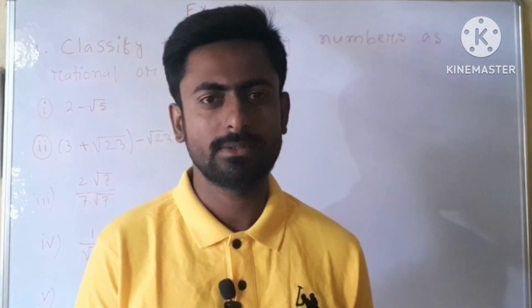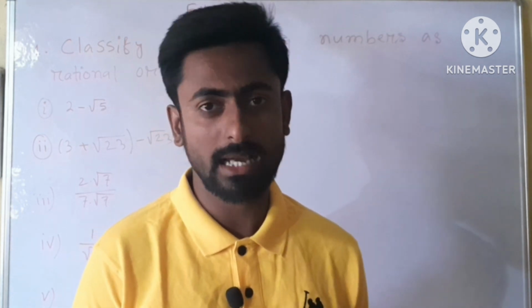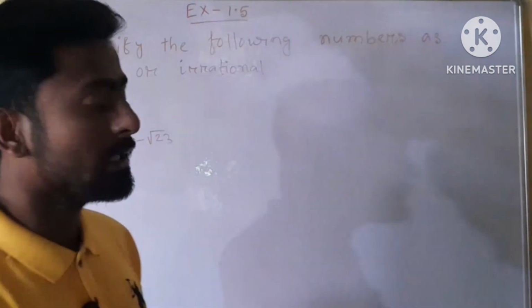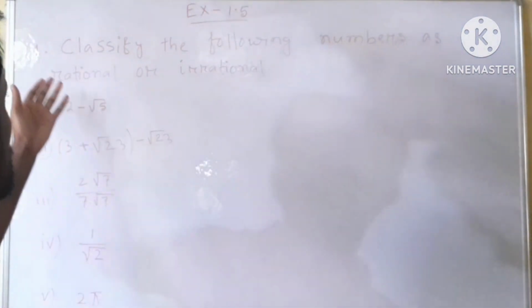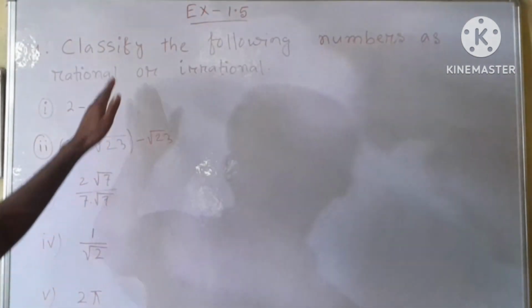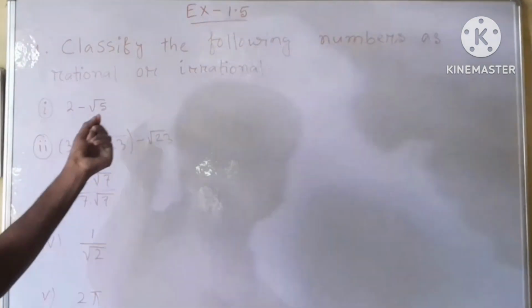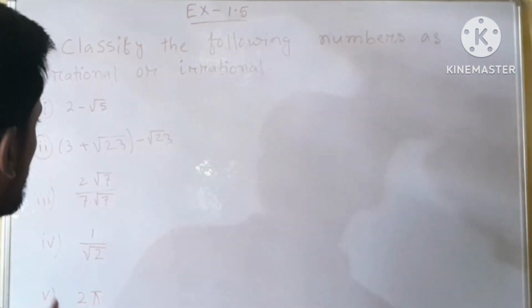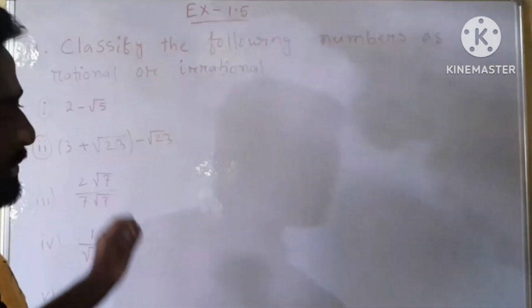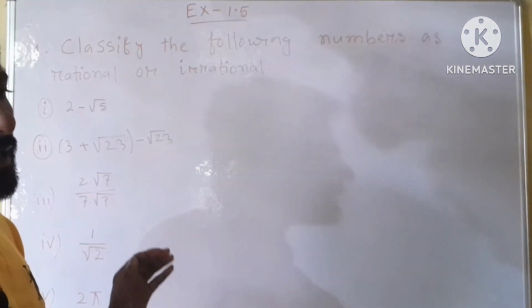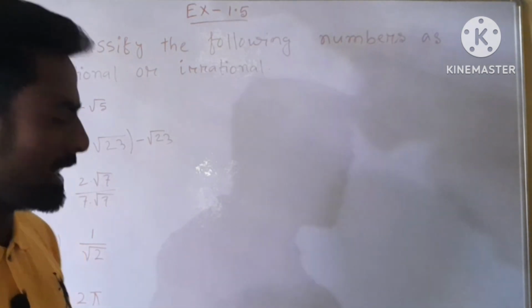Today in this class, we are going to solve some questions from Maths Class 9, Chapter number 1, Exercise number 1.5. Here question number 1 says: classify the following numbers as rational or irrational. That means here we have been given some numbers and we have to classify these numbers as rational or irrational.